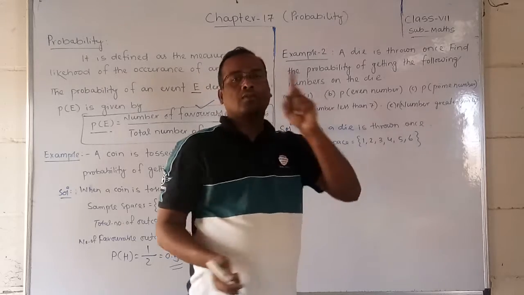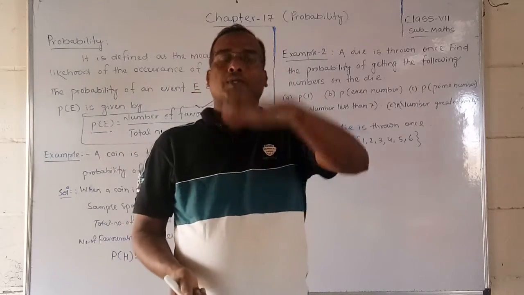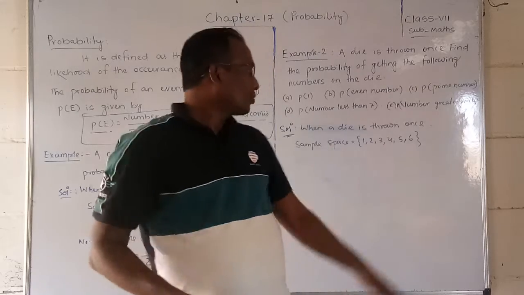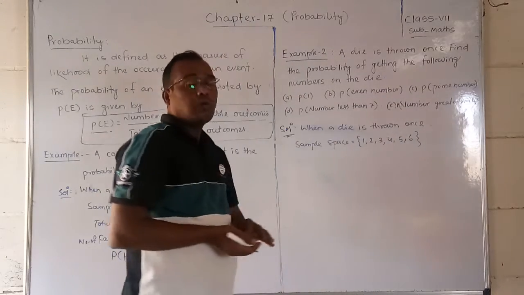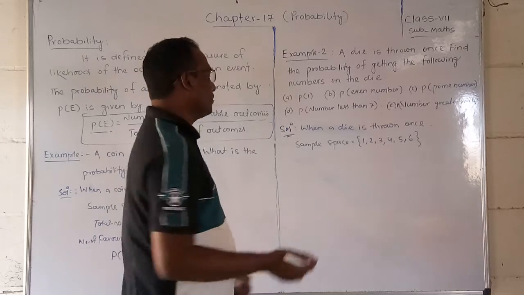Out of 6, any one of the digits will come on the top. Okay, so like this, one of the numbers will come. So which number, that we are asking.